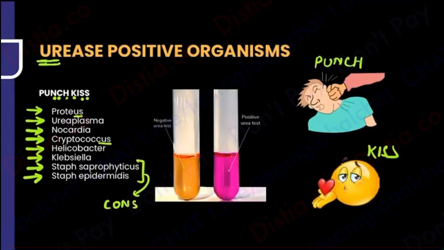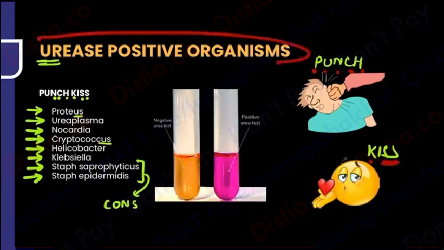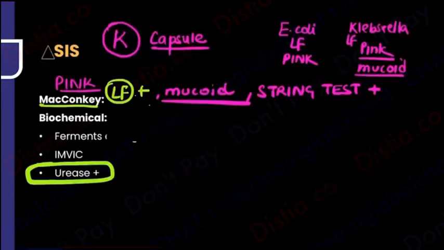So repeating, guys, what is punch kiss? Let's do a repeat. P for Proteus, because it has a US in the end. Ureaplasma anyway has urea in its name. Nocardia. Cryptococcus, US in the end. Helicobacter everyone knows. Klebsiella, and the coagulase negative staph, Staph epidermidis and saprophyticus, these are all the urease positive organisms. So yes, Klebsiella is definitely going to be urease positive.